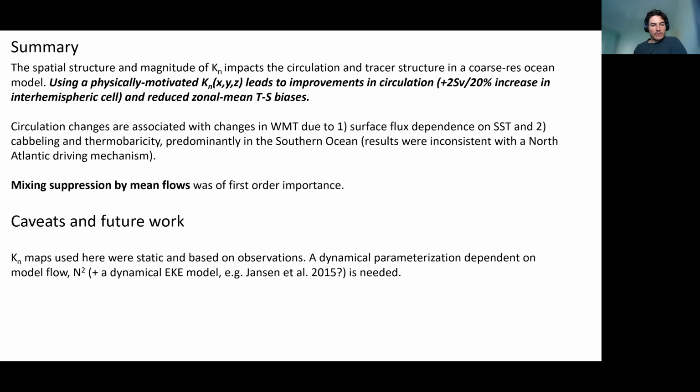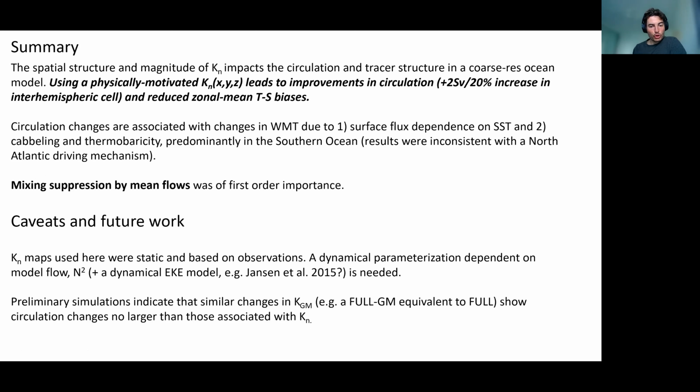Now, finally, just a couple of caveats. What we've used here are static maps of kappa N, which are based on observations. For production use, we'd really want to develop a dynamical parameterization where kappa N was dynamically dependent on the model flow and stratification. And while we focused on kappa N, you could also use this structure for kappa GM. And I did do some simulations where I also changed kappa GM. And at least in terms of an equivalent of the full experiment, we saw changes that weren't any larger than the changes that we saw associated with kappa N.